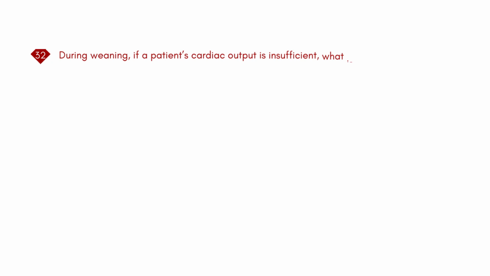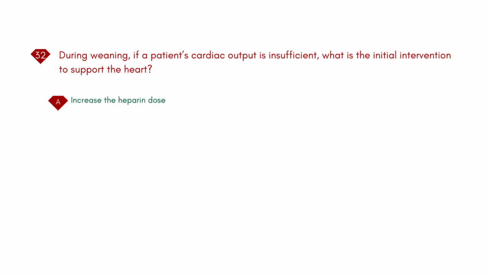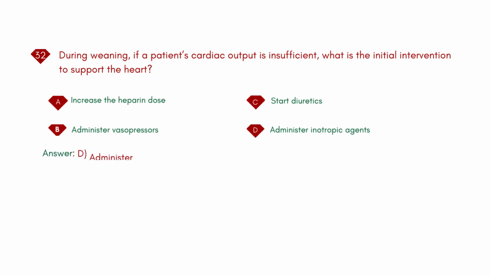During weaning, if a patient's cardiac output is insufficient, what is the initial intervention to support the heart? A. Increase the heparin dose. B. Administer vasopressors. C. Start diuretics. D. Administer inotropic agents.